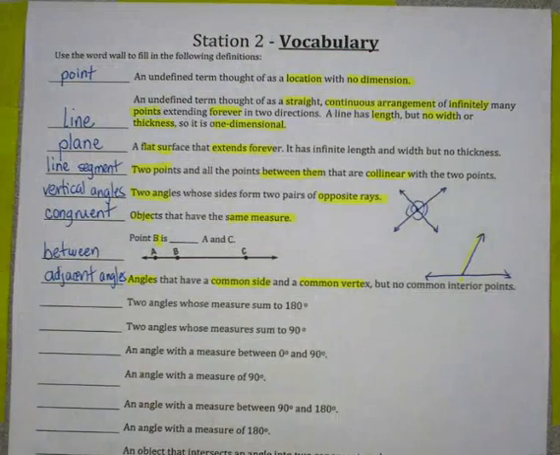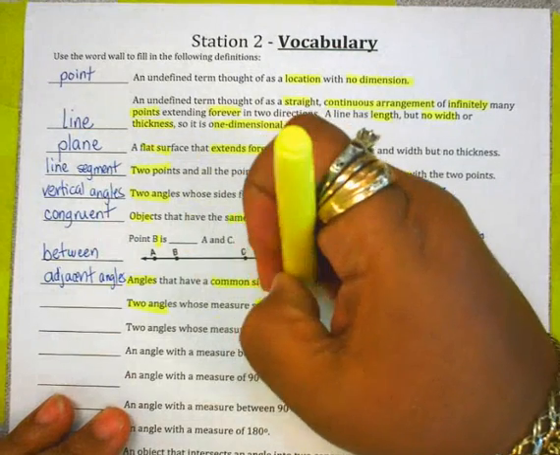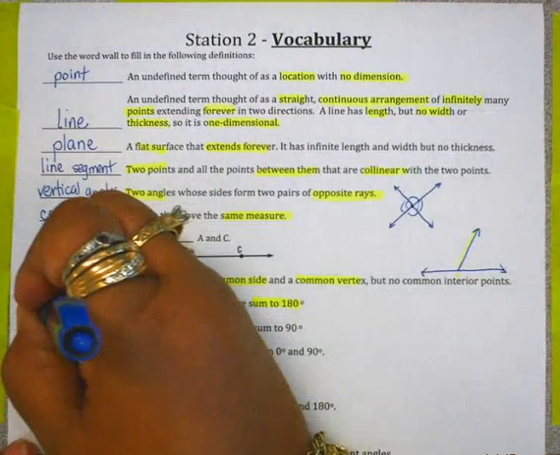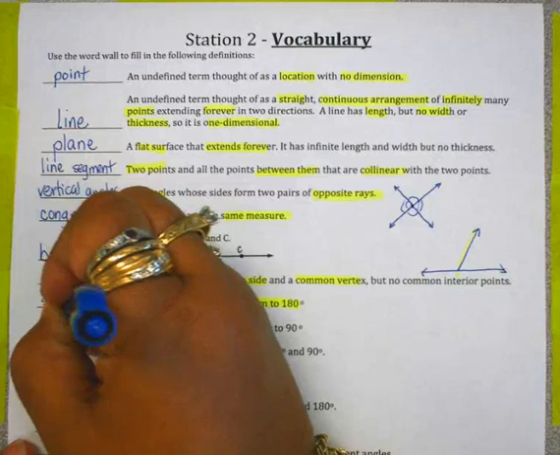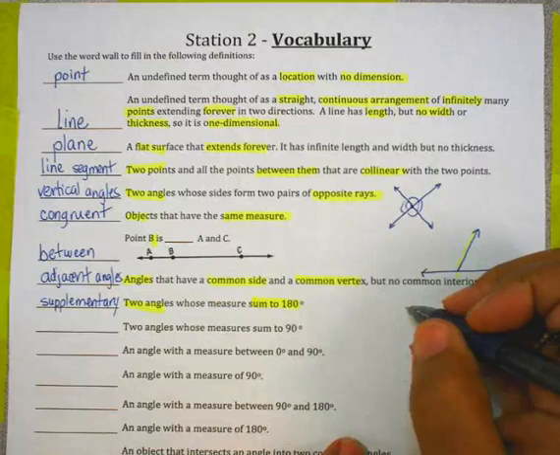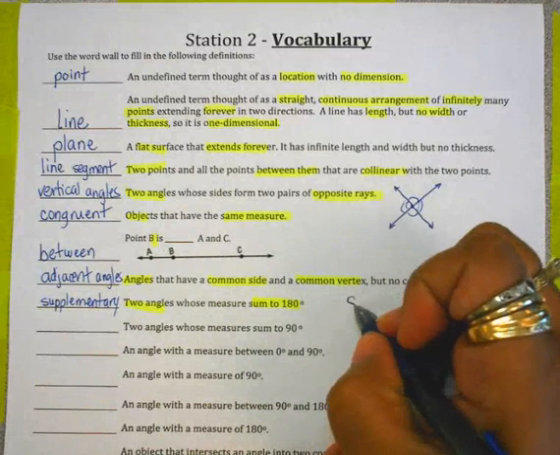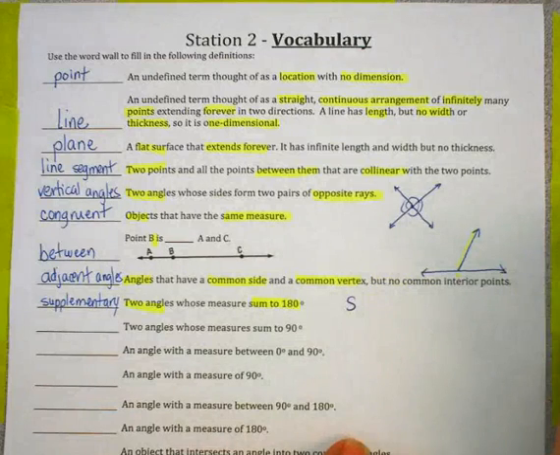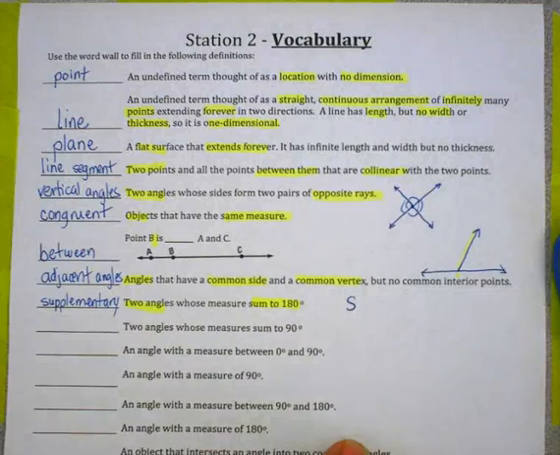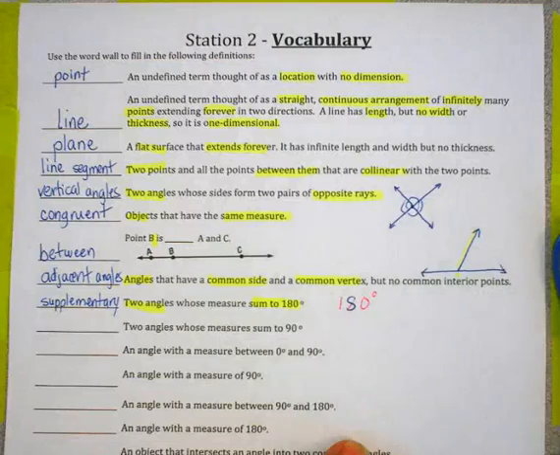When we have 2 angles whose measures sum to 180, that's supplementary. And my trick for that is if I have an S, this is how my students used to help me to remember, S for supplementary, you can actually turn that S into 180 degrees.